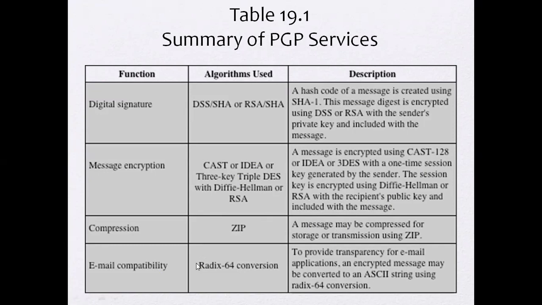And the email compatibility function is for radix-64 conversion. So here we are going to see different code conversions, similar to radix-64 conversion. To provide transparency for email applications, an encrypted message may be converted into an ASCII string using radix-64 conversion. We already know ASCII and ANSI code conversion, string conversions, right? Email always requires transparency. In order to provide this transparency, we convert to ASCII code format using radix-64 conversion.